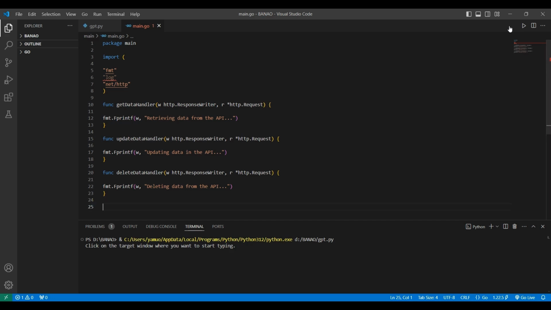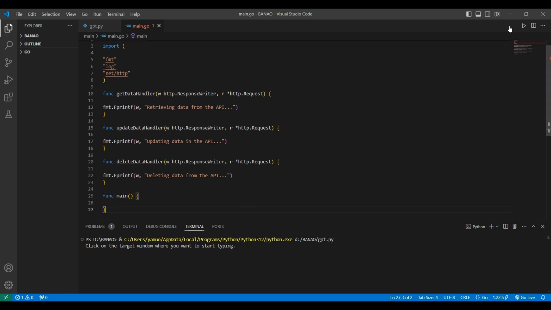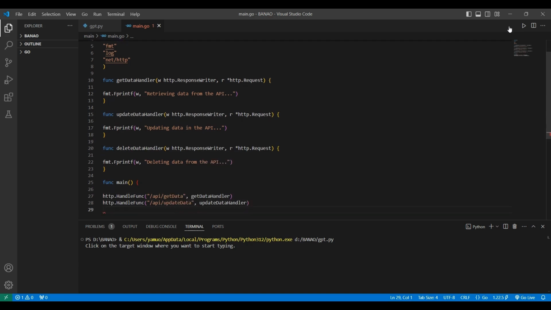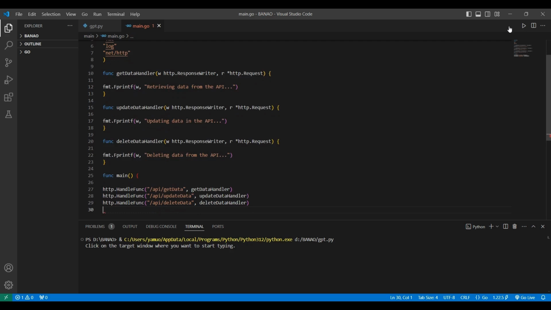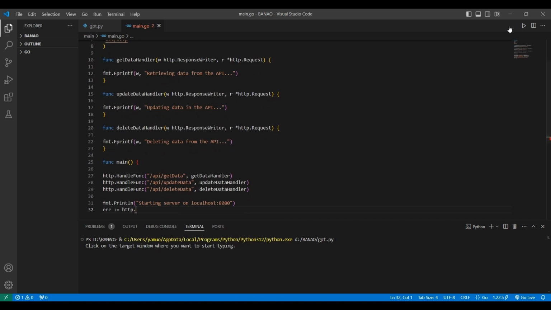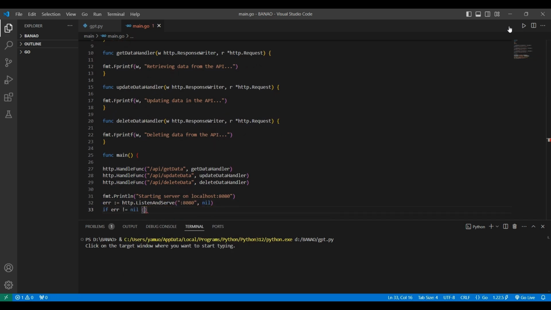HTTP routes are established for each operation by utilizing http.HandleFunc. This mapping ensures that when a request is made to /api/get-data, /api/update-data, or /delete-data, the corresponding function is invoked to handle the request. Upon initialization, the HTTP server is started on localhost:8080, allowing clients to interact with the API.